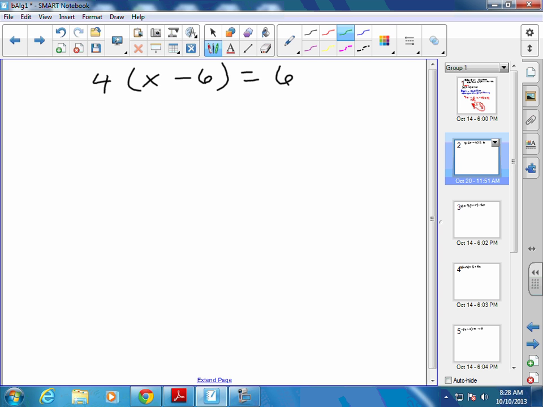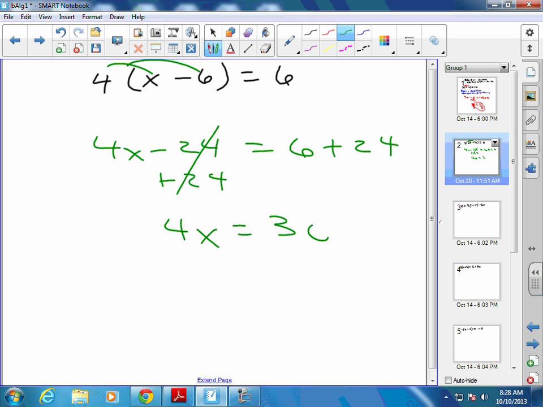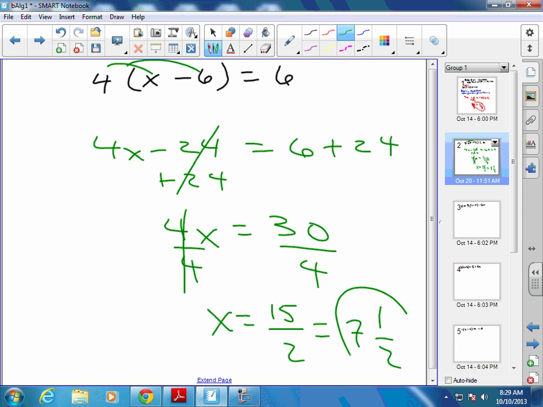What are you guys coming up with here? 7 1/2. Everybody else getting that? Multiply gives you 4x minus 24 equals 6. If you add 24, that's going to give you 30 on the right-hand side. Keep in mind when you divide by 4, they may write this answer as x equals 15 halves. They may reduce it and keep it improper, accelerated math. On a test, always try to go to the mixed number, which would be 7 1/2. But accelerated may have it as 15 halves.